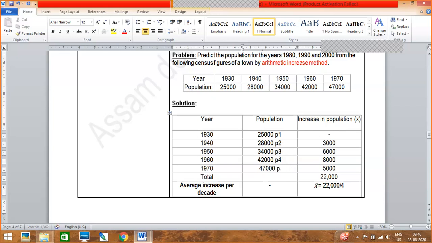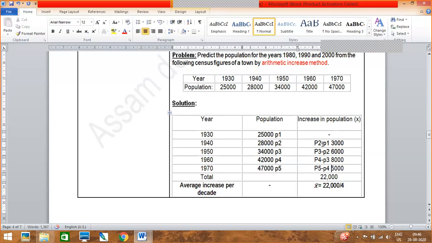Now for the X bar, you have to subtract the first population from the second population. For this, 28,000 minus 25,000 is 3,000.